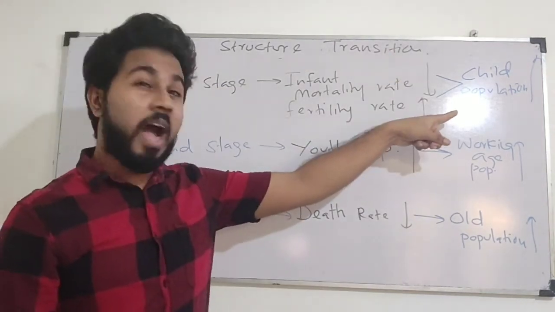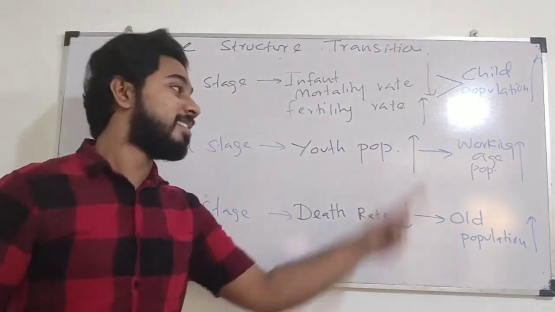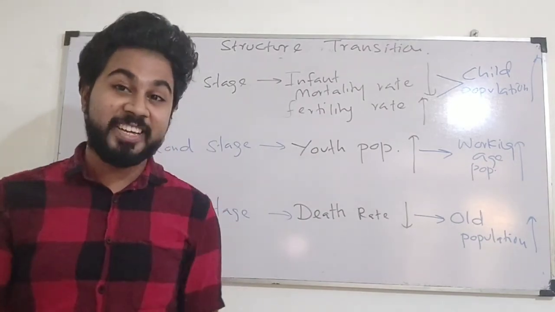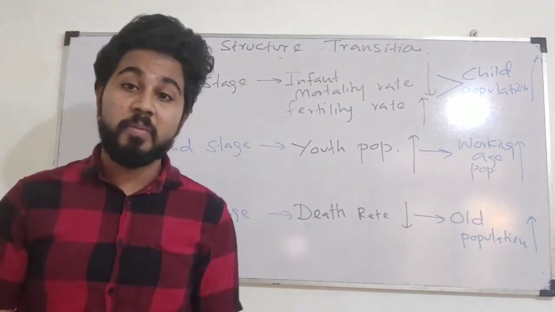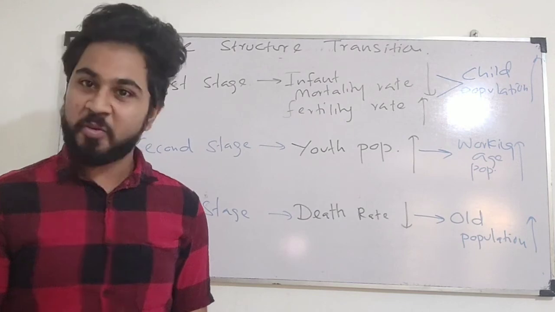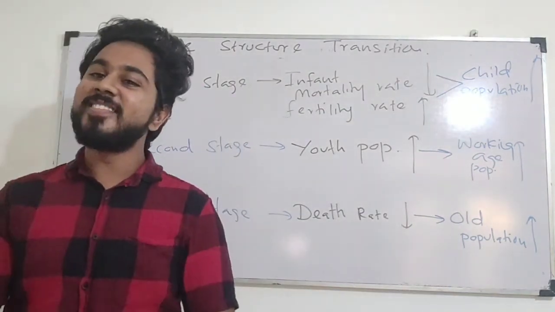Right. So having a high child population has both positive and negative points. Okay. Having a high working age population definitely accelerates the economy, and having a high amount of old population is an extra burden for the country's economy. Right. This is the age structure transition.